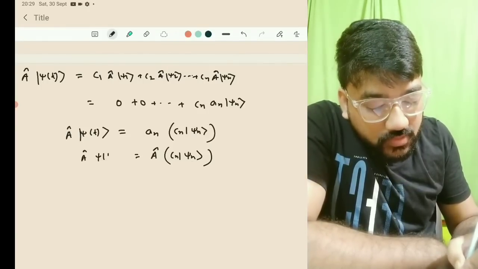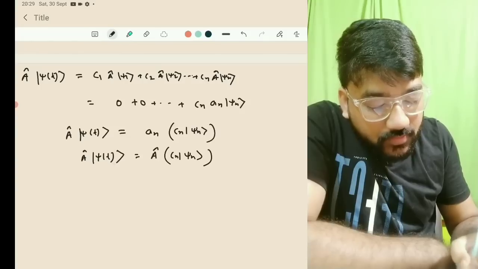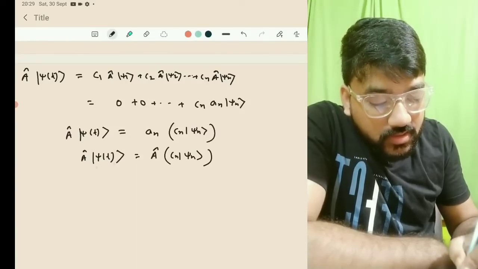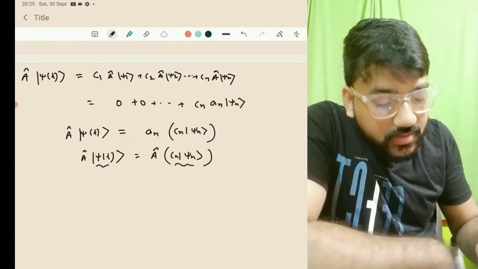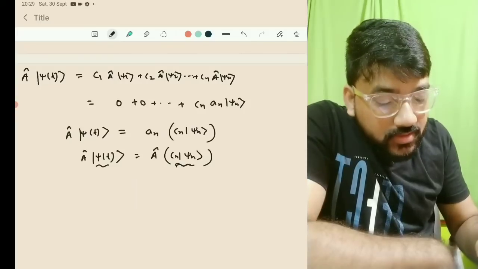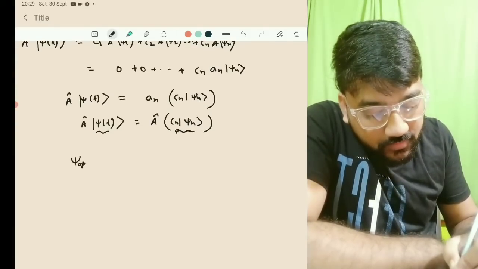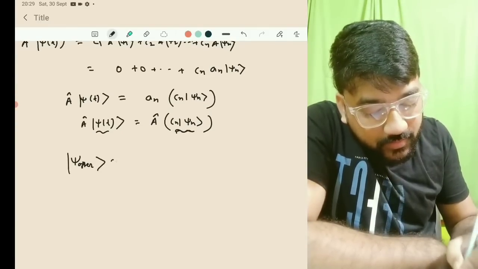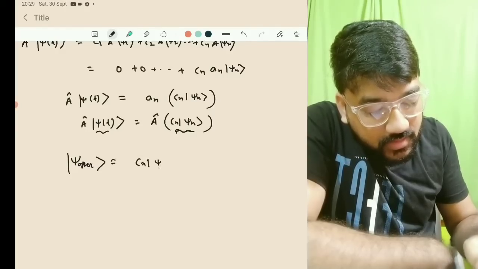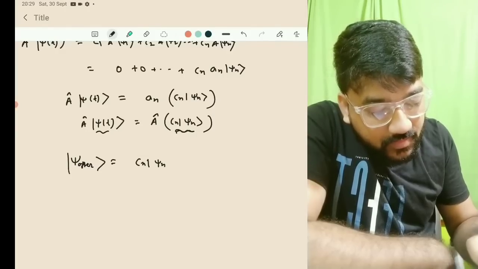After the measurement, after operating A cap on psi t, psi t will become cn psi n. So this cn psi n is actually the psi after. So what will be the psi after? It is nothing but cn psi n.